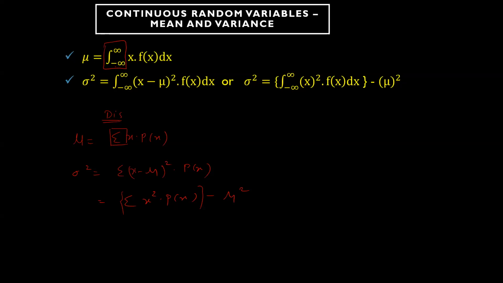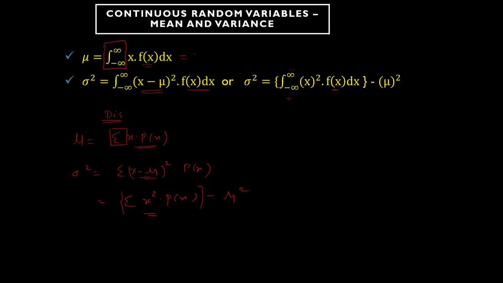So mu becomes integration from minus infinity to positive infinity of x into f of x, where p of x means f of x. And variance becomes integration from minus infinity to positive infinity of x minus mu whole square into f of x dx, or alternatively integration of x square into f of x minus mean square.